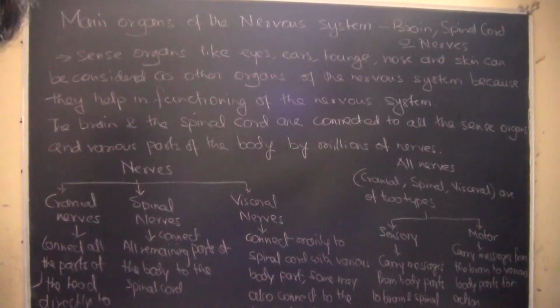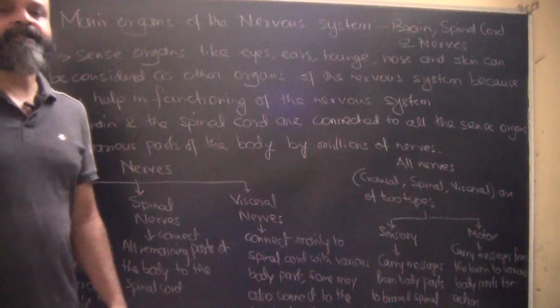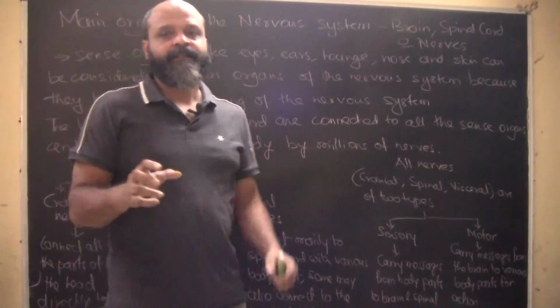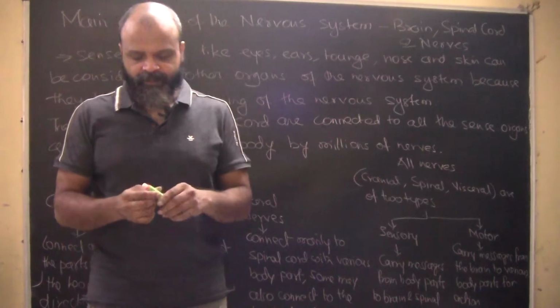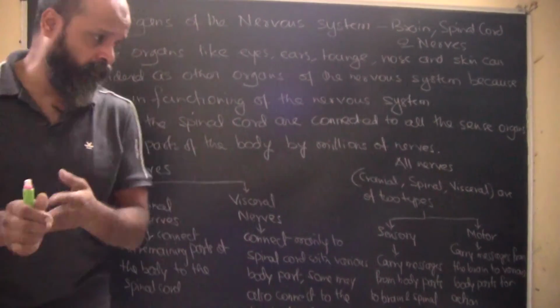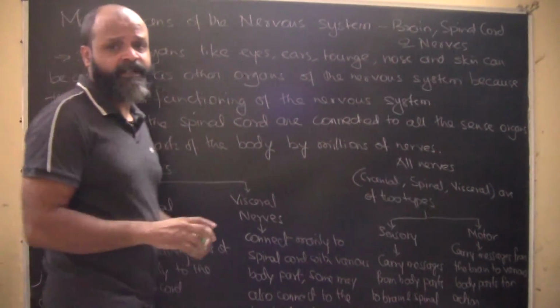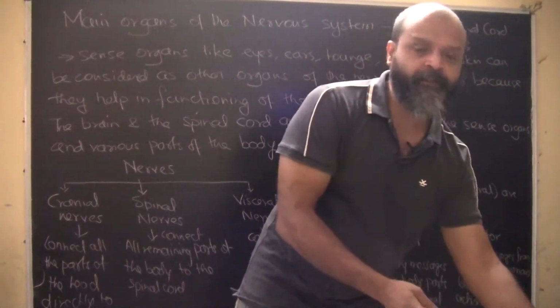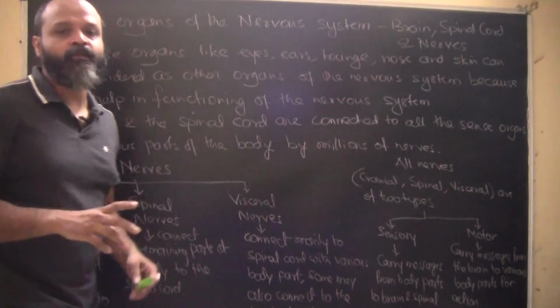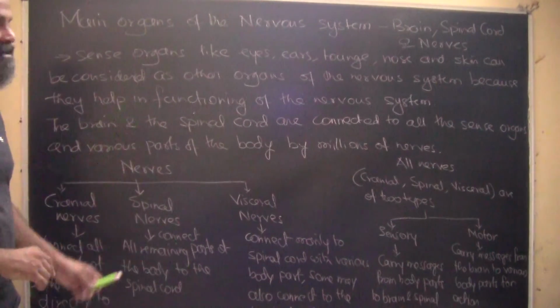Just let me adjust the camera here. So there is an axon part, then there are dendrites, then there is a synapse. All these things we have studied. Neuron is basically the structural and functional unit of the nervous system. So we have already considered the structure of a neuron. Now we will go into the different parts of the nervous system.